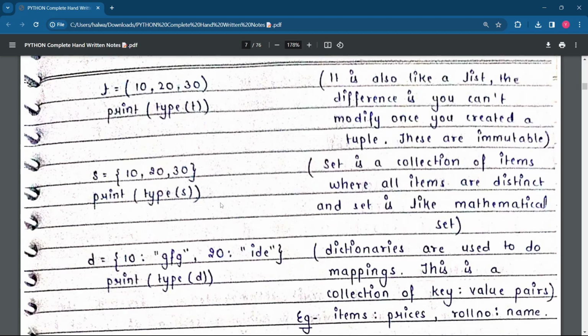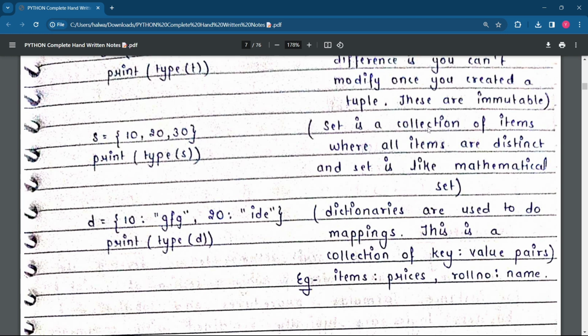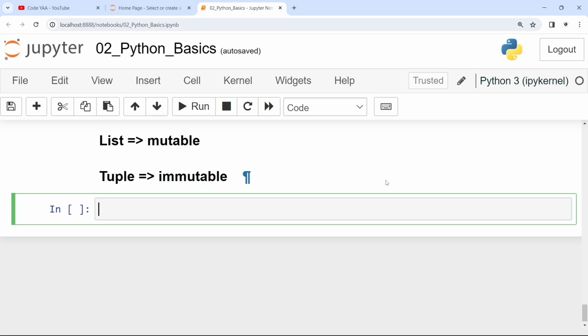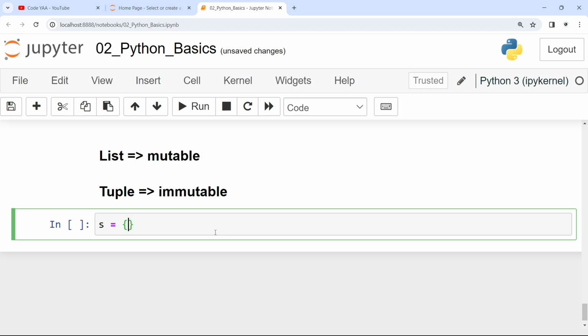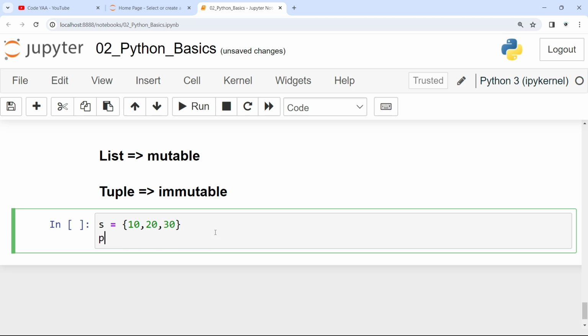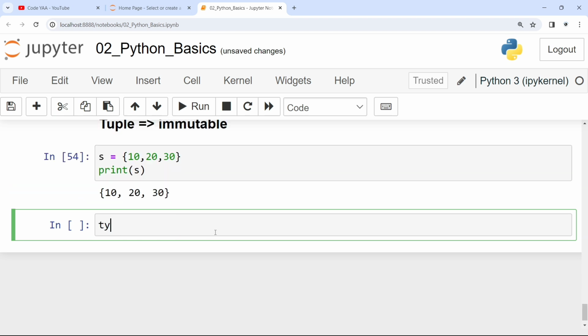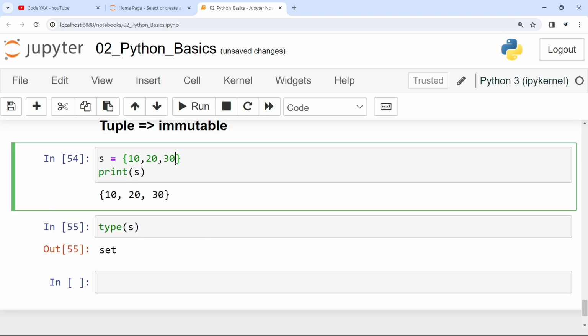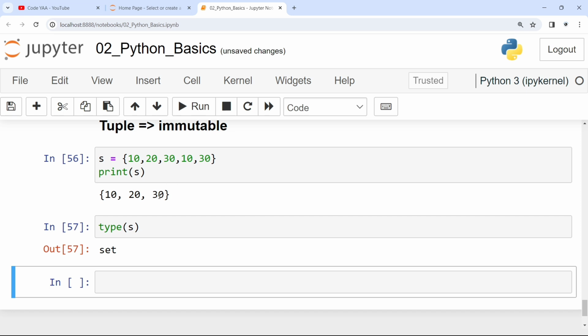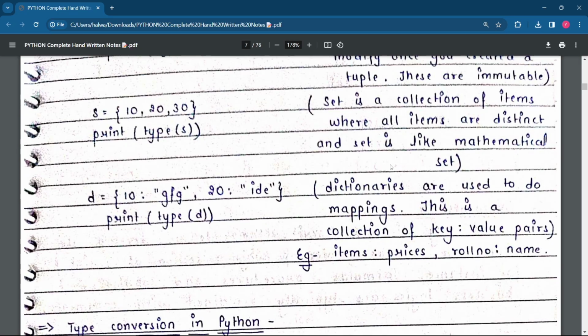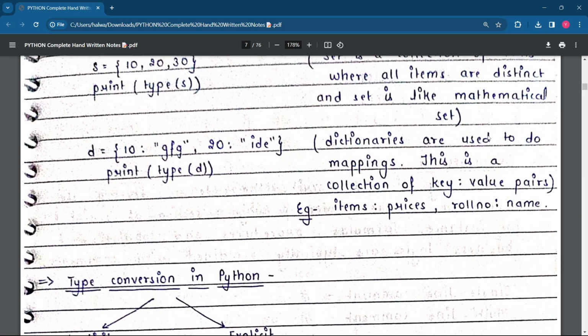Yeah. And there is a set as well. A set is a collection of items where all items are distinct, like a mathematical set. Why am I telling you all these things? Because I want to explain the type function. So we are checking the type of each and everything. If you are learning in your 10th class, 12th class, or engineering, simple things, what is a set? So you can see now, type of set S. In a set, if you write repeated values, they will not be kept, because all values in a set are unique. If I run it, you can see only 10, 20, 30 is printed. Okay. A set contains unique elements, that is distinct elements, as in a mathematical set.